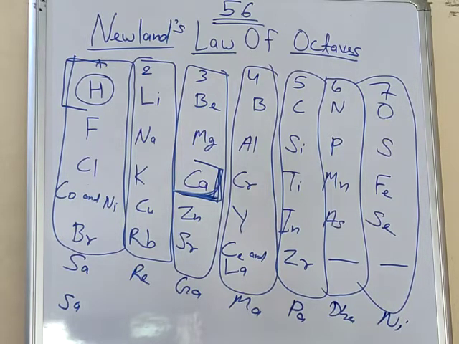And second, he assumed that only 56 elements existed in nature and no more would be discovered in future, but later on we know that several elements were discovered.